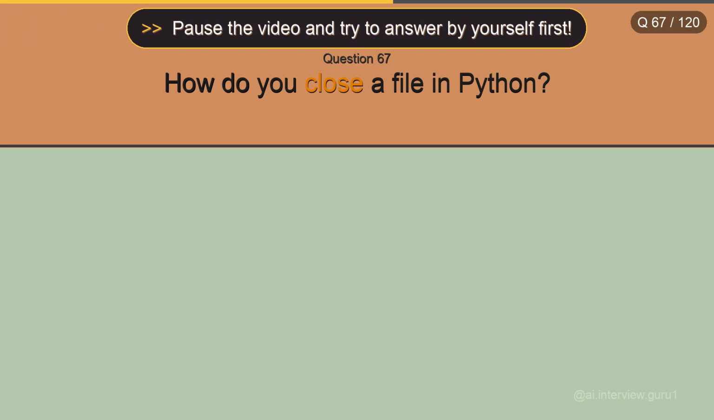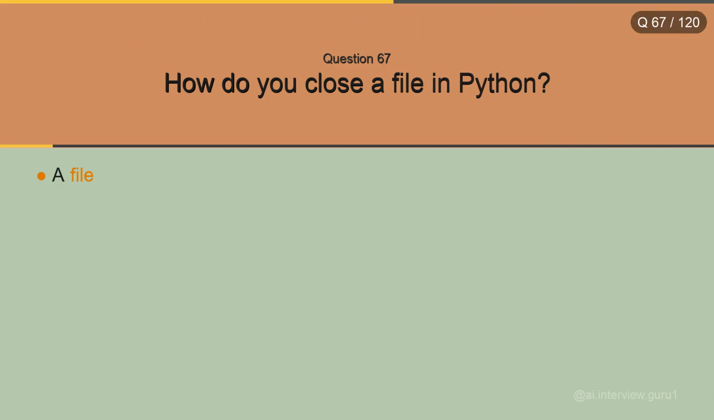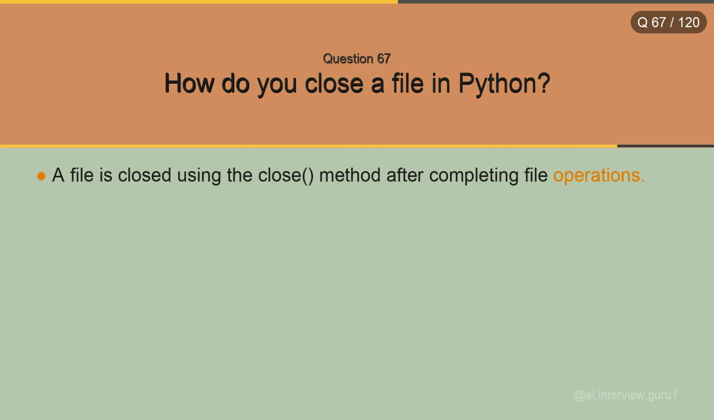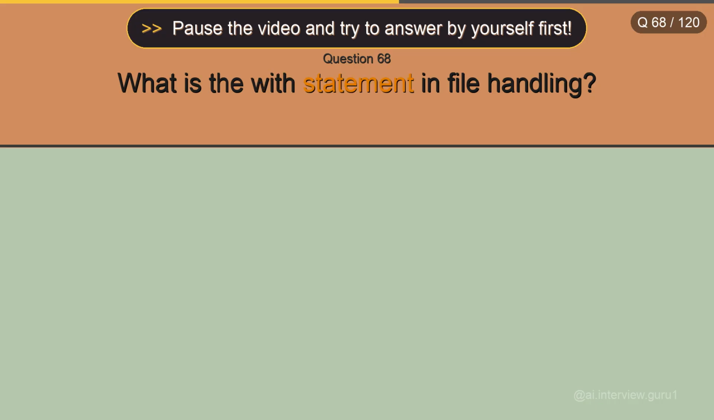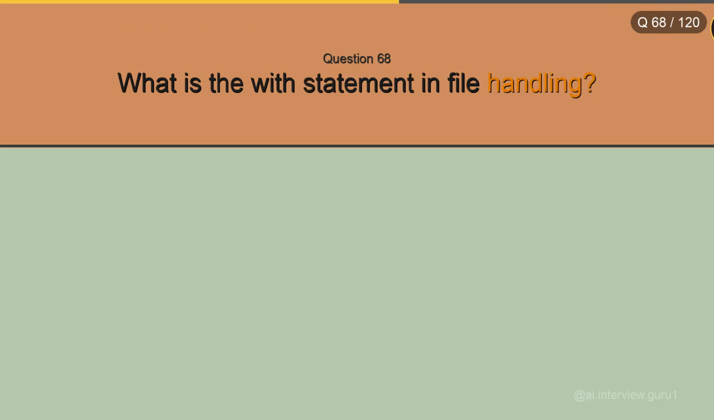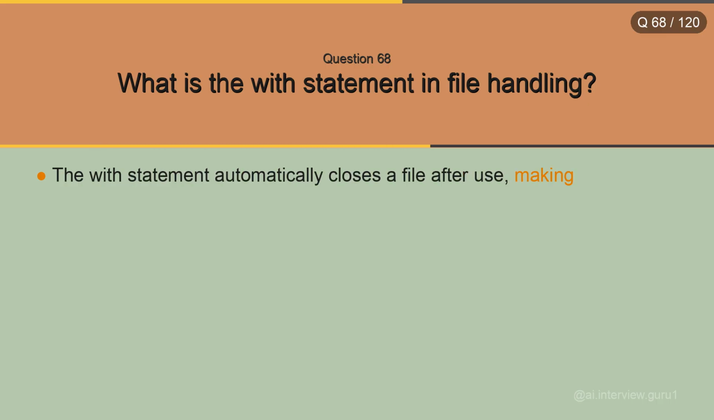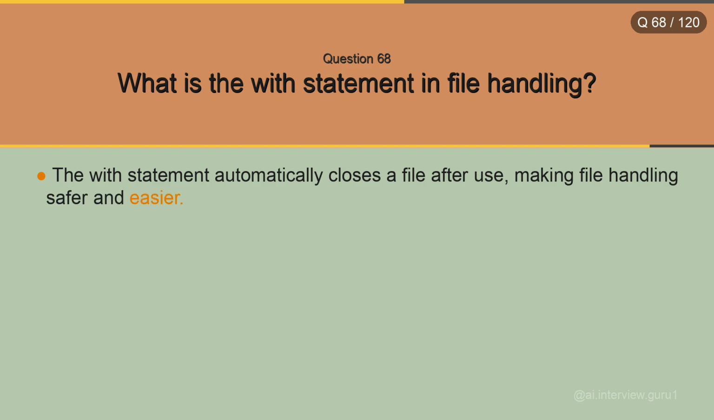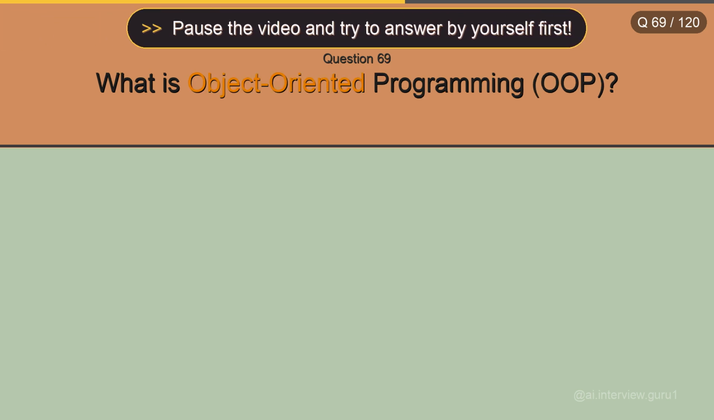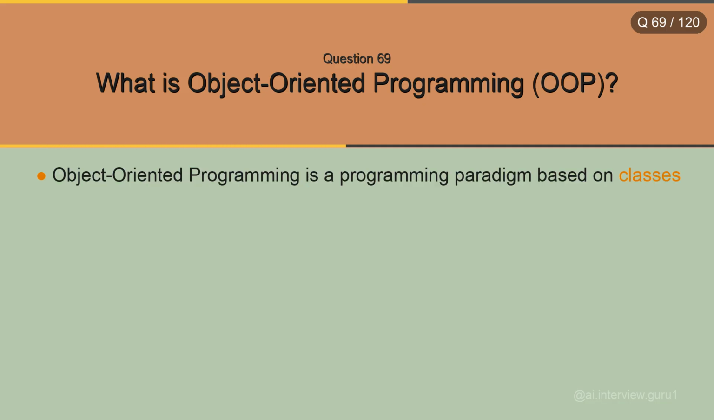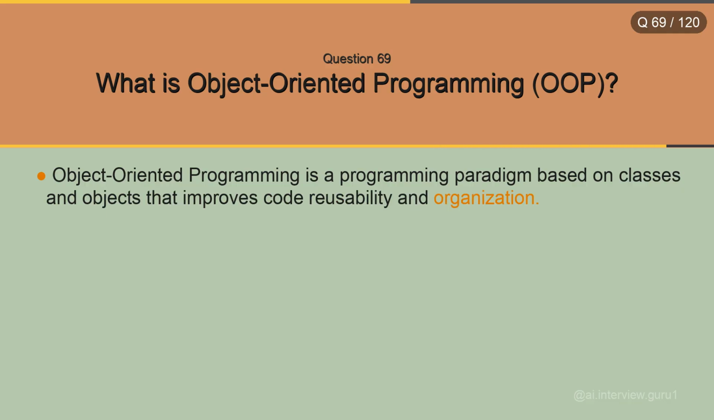How do you close a file in Python? A file is closed using the close method after completing file operations. What is the with statement in file handling? The with statement automatically closes a file after use, making file handling safer and easier. What is object-oriented programming? Object-oriented programming is a programming paradigm based on classes and objects that improves code reusability and organization.